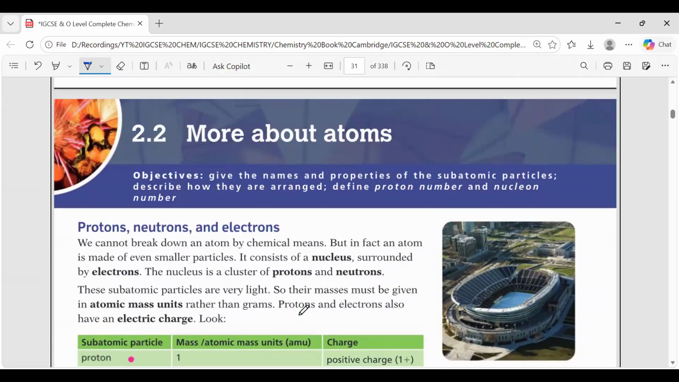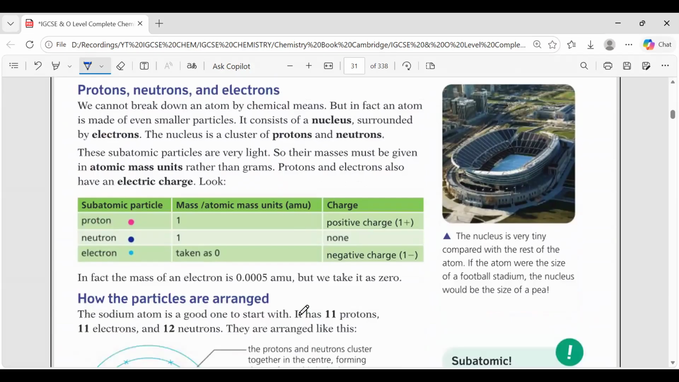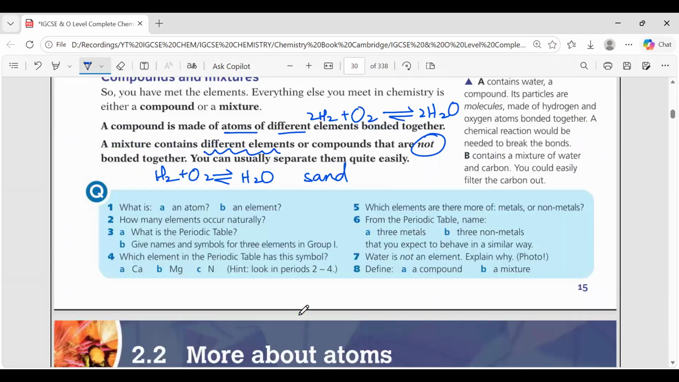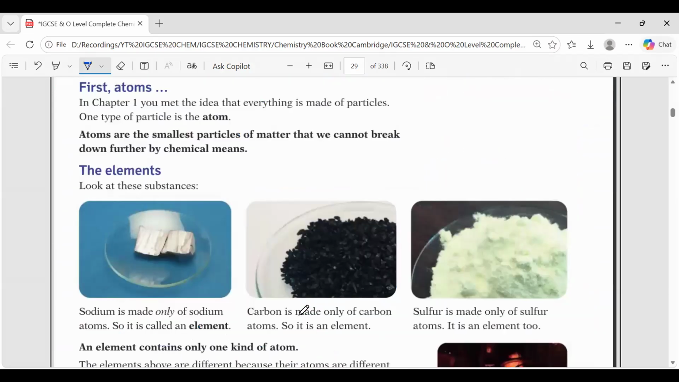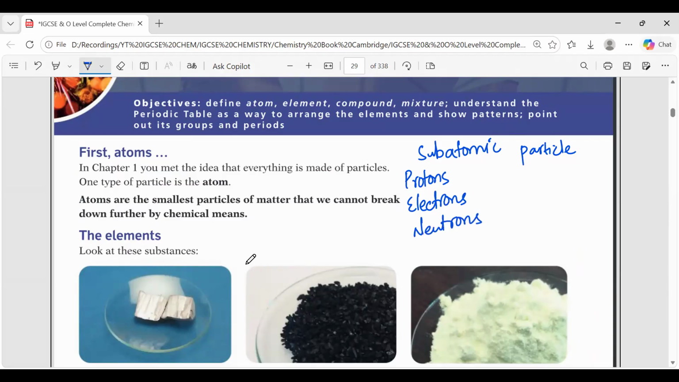Then we talked about atoms. In the start of this chapter they mentioned that atoms cannot be divided or broken down further. But we know that in atoms there are some subatomic particles as well. Some particles are present within the atom. What are those particles? Protons, electrons, and neutrons. Clear?